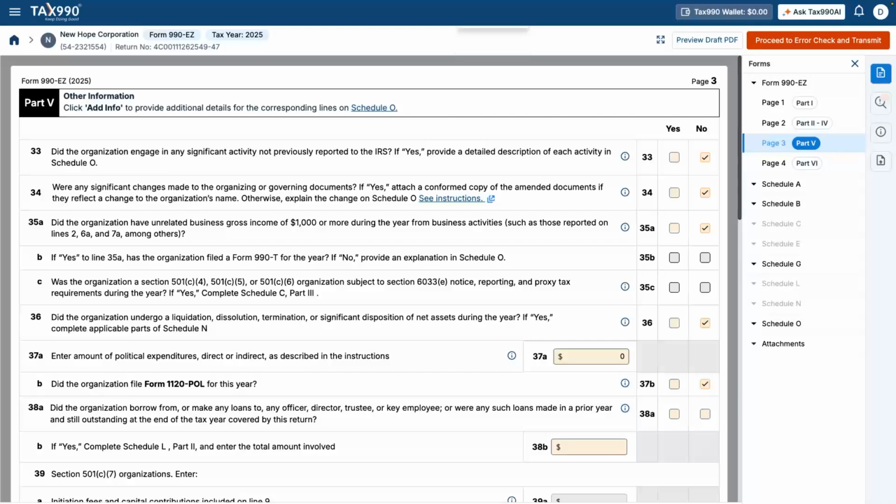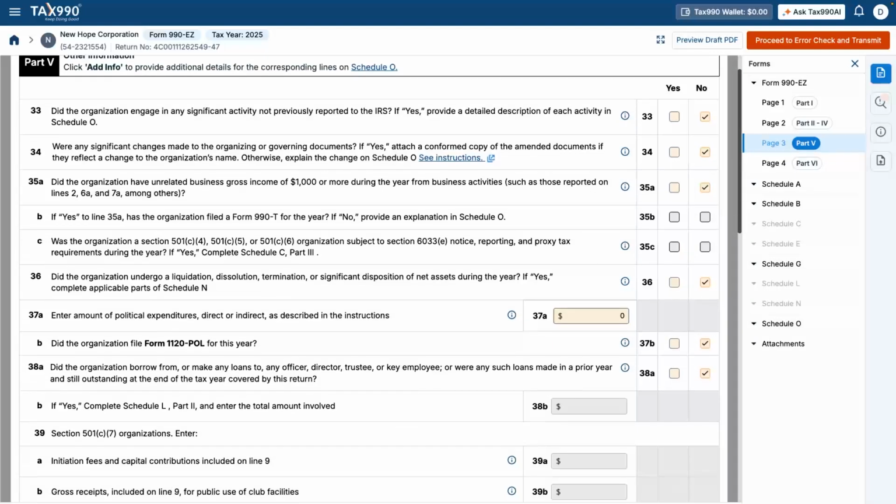Line 38A, Loans to or from officers and key employees. This asks whether the organization has made loans to insiders or has outstanding loan balances with them. These transactions are closely scrutinized by the IRS and must be disclosed accurately. Line 38B, Loan Amounts. If loans exist, the total outstanding balances are reported here.